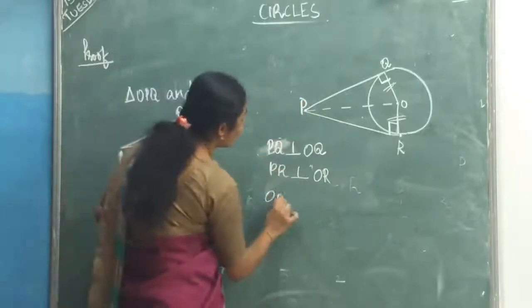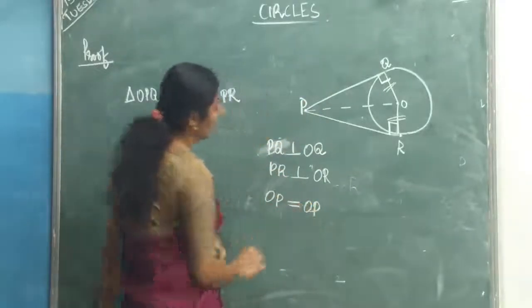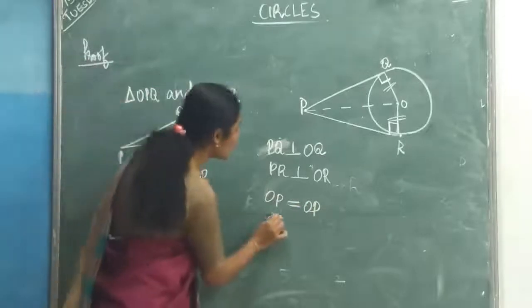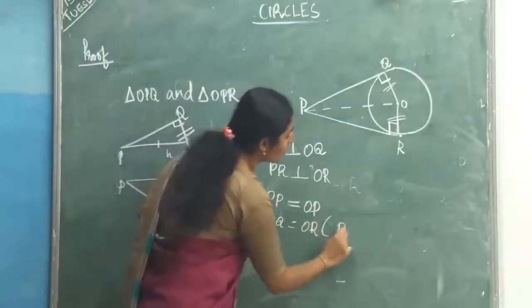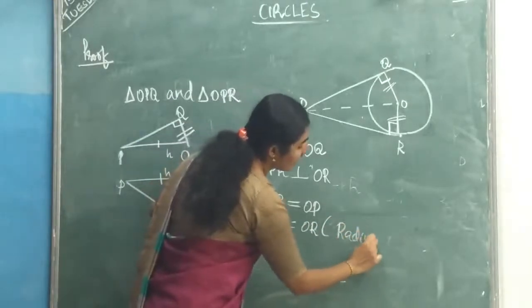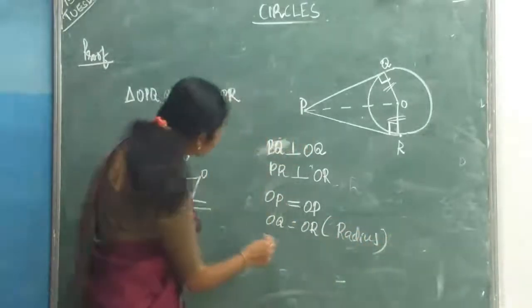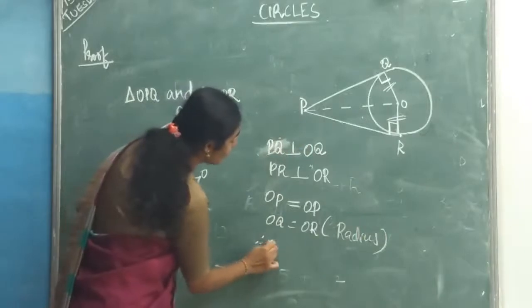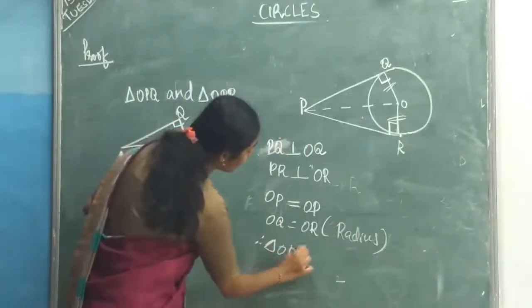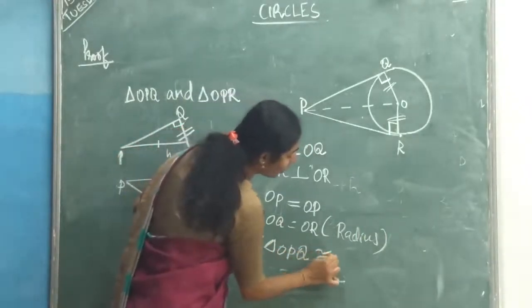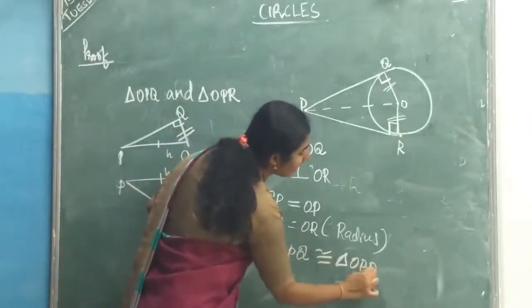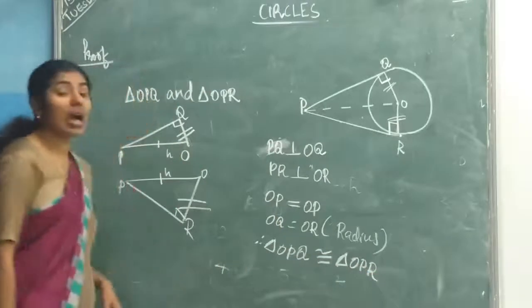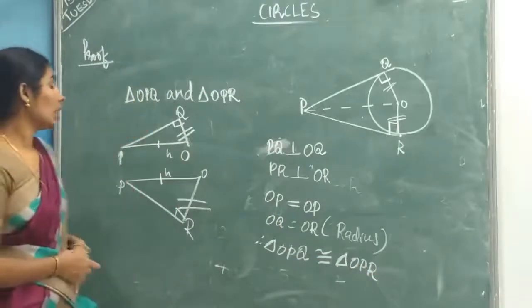Then OP equal to OP. Next OQ equal to OR. What is the reason? Both are radii. So we can say triangle OPQ is congruent to triangle OPR by which rule? RHS rule.